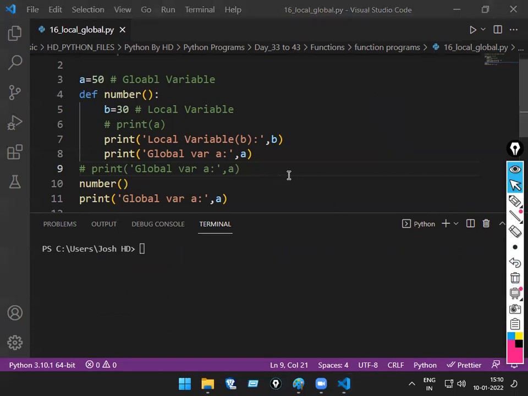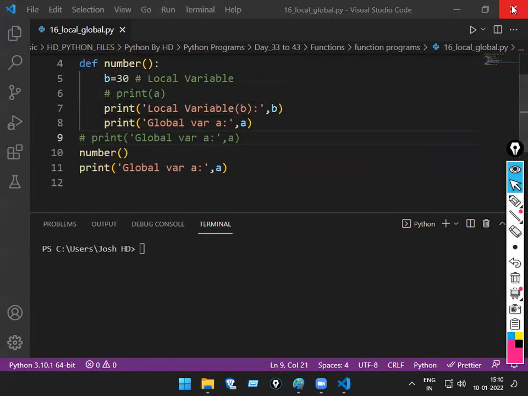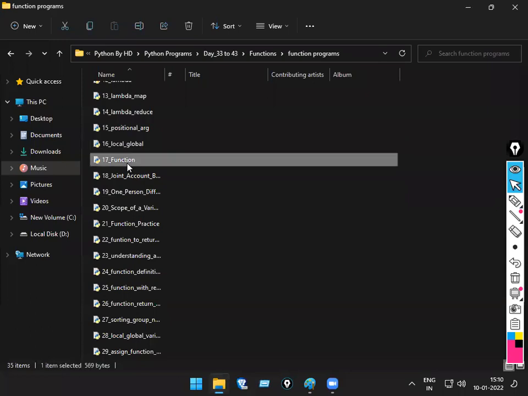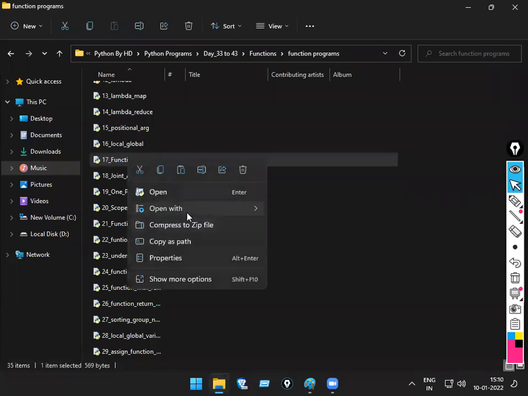Okay. Can I go to the next program now? Clear? Okay. Now, next I have one file, a basic file called Function.